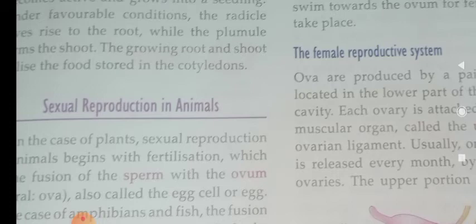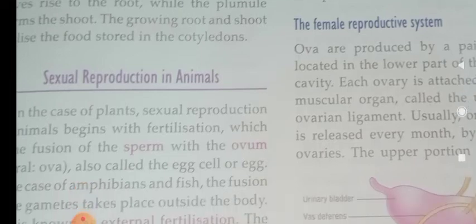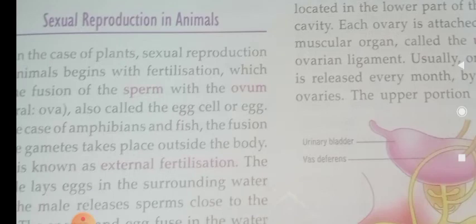Fertilization is external in fish and amphibians, and internal in mammals, birds and reptiles. Amphibians are organisms which live both on land and in water, for example the frog. In these, fertilization takes place outside their body. So that is called external fertilization.